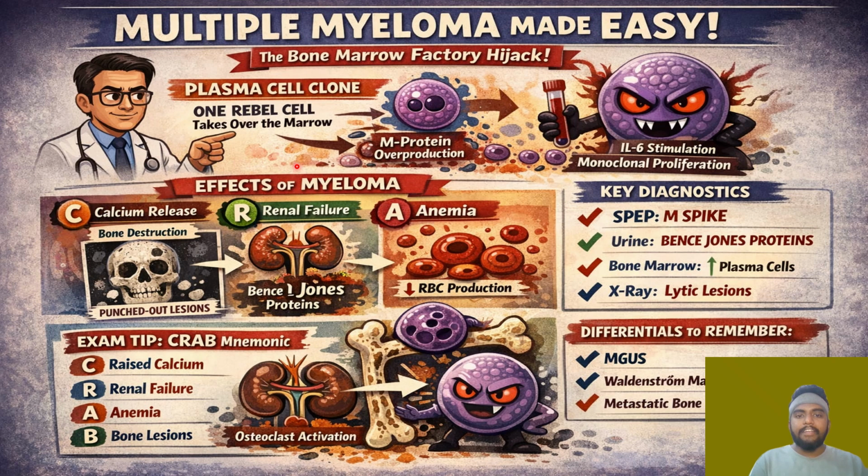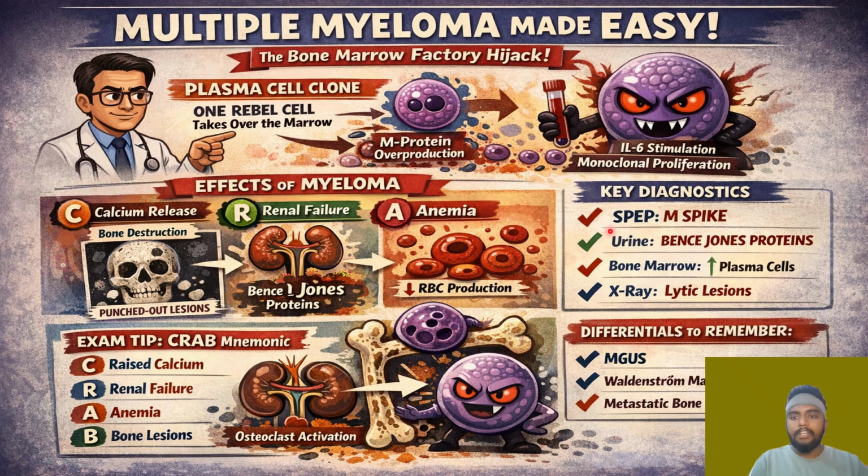So what are the effects of multiple myeloma? You will have calcium release and bone destruction, and punched out lesions will be there. You can see the punched out lesions. There will be an enormous amount of pain, and fractures will be there. Bence-Jones proteinuria will be there, and anemia because of decreased RBC production, because there is no space for RBC formation. Only the plasma cells occupy the entire bone marrow.